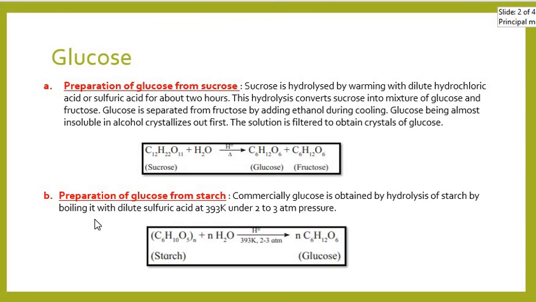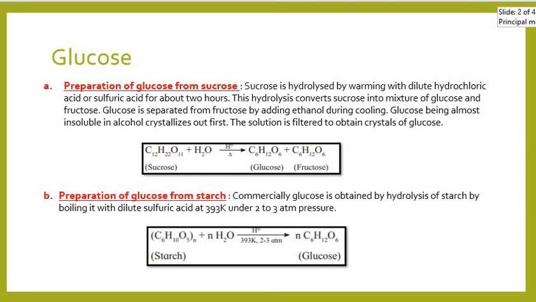And if I want to prepare glucose from starch, this is the method by which we prepare glucose commercially. It is obtained by the hydrolysis of starch by boiling it with dilute H2SO4 at 393 Kelvin under 2 to 3 atmospheric pressure. This is the formula of starch, and on hydrolyzing at this temperature and pressure we will get glucose.